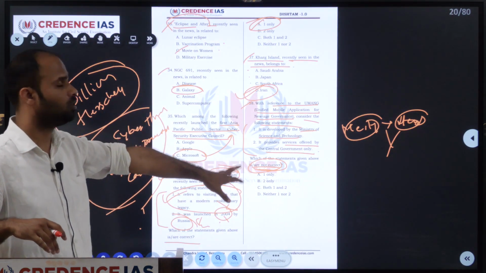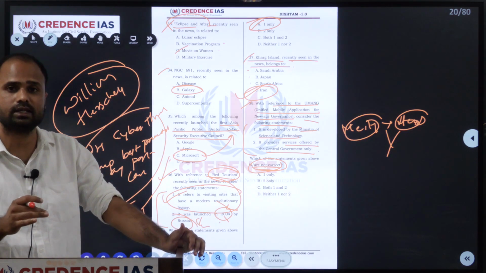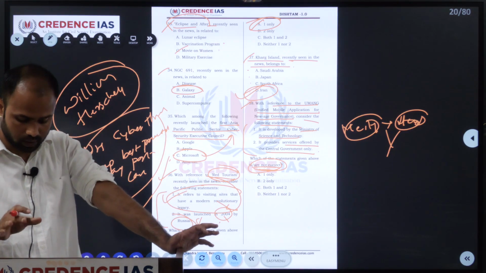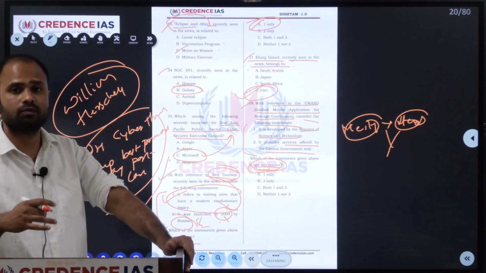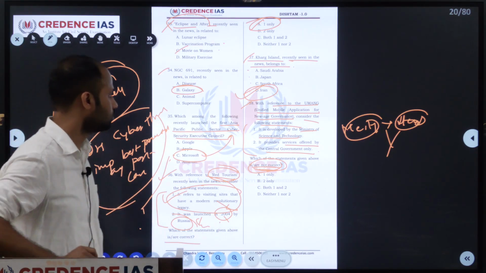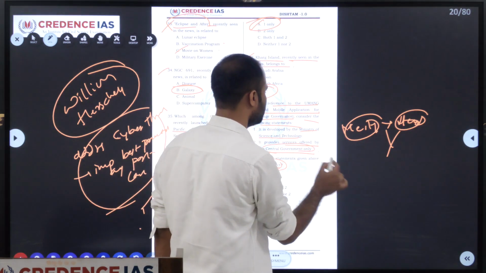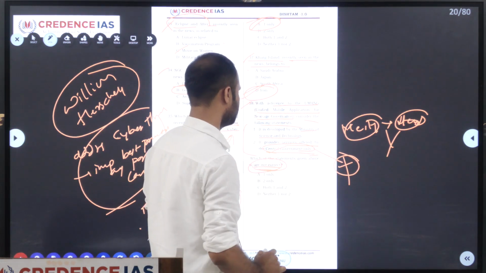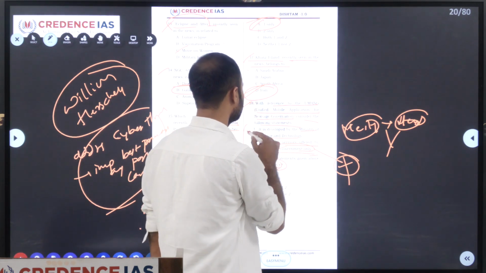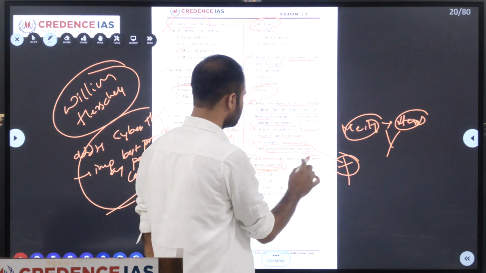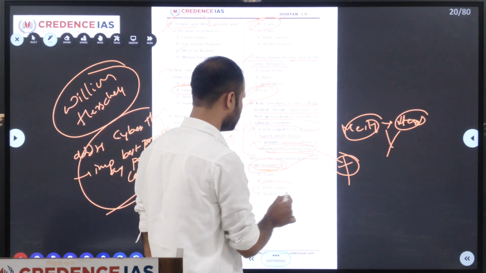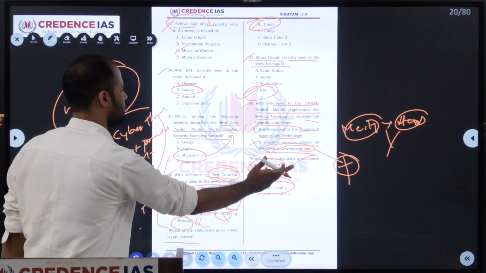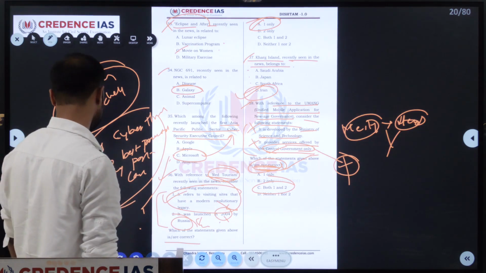It's a single platform where a citizen can access services of the central government, state government, local government, and even utility services from the private sector. They have given only central government, so this is wrong, as state and local government are also included. Developed by the Ministry of Science and Technology is also wrong. Both are wrong here, and they asked us to find the not correct, so both 1 and 2 are not correct. Please be careful while reading the questions.